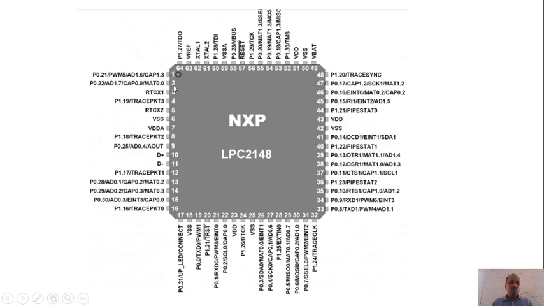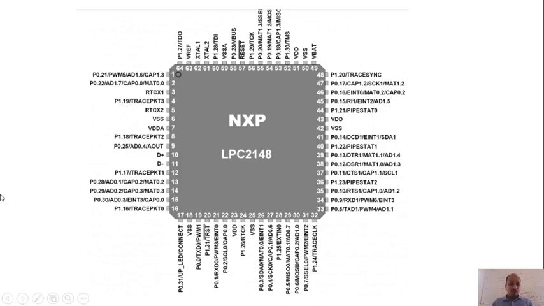Similarly, pin number 2 is identified by P0.22, that means port 0 with bit number 22. Like this, at pin number 4 we have P1.19, which is port 1 and bit number 19.